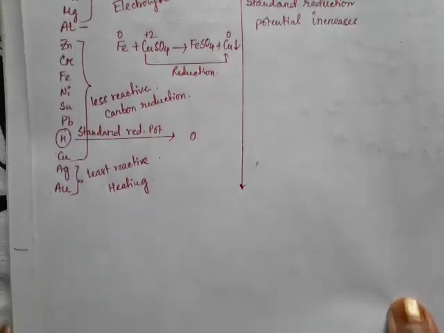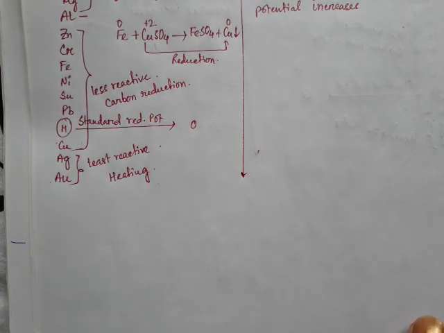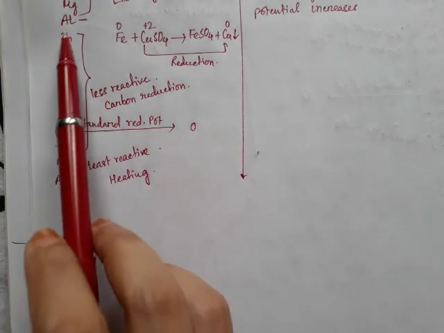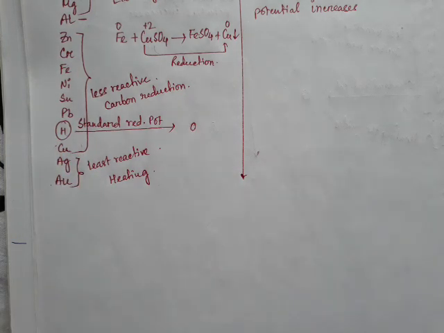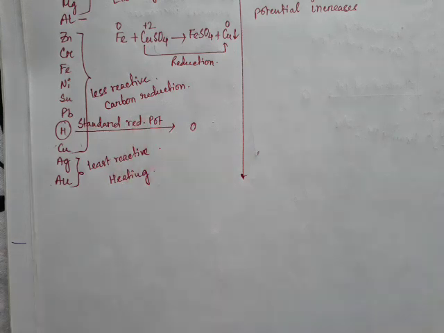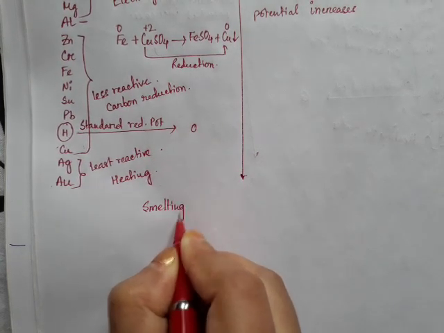Okay, so now we will talk about carbon reduction. So what is that? The oxides of less electropositive metals, like from zinc to copper, that possess a less tendency to combine with oxygen compared to carbon. So they are reduced by carbon reduction process, and coke is here the reducing agent, and this process is done in a special furnace, and this process is also known as smelting. Okay, smelting.